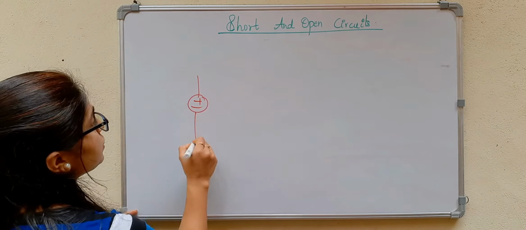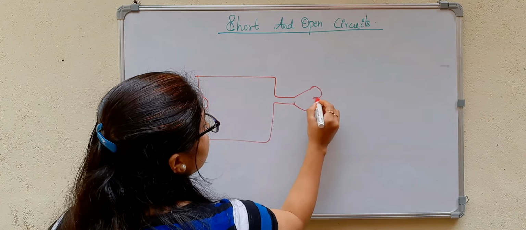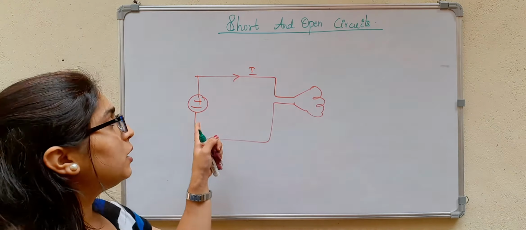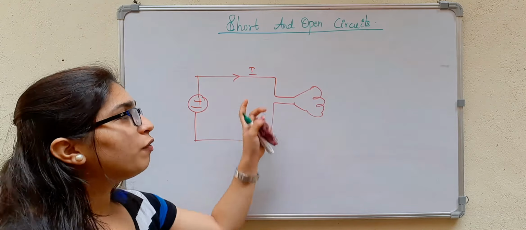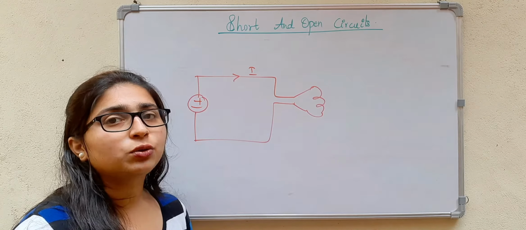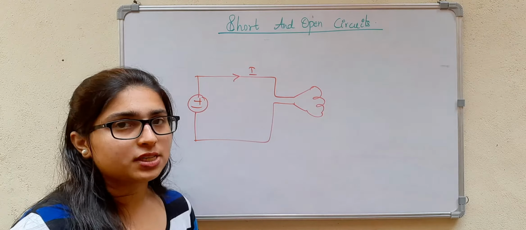Here there is a battery and it is connected to a lamp. So this is the desired path for the current to flow. That means current flows and it lights up the bulb. The lamp will be offering some resistance, which means it will never allow the current to reach its maximum value in this case. So there is no possibility of a short circuit here.